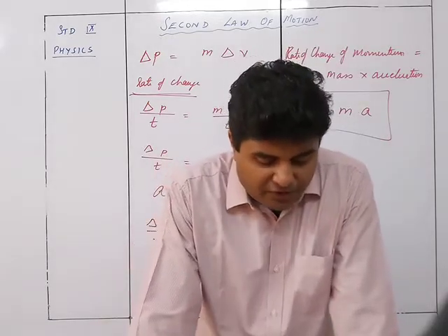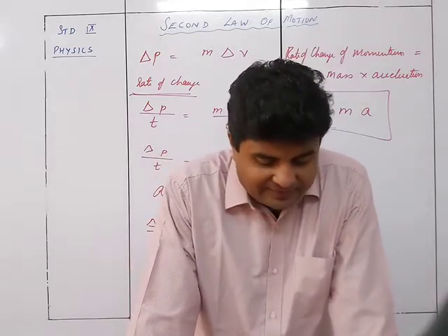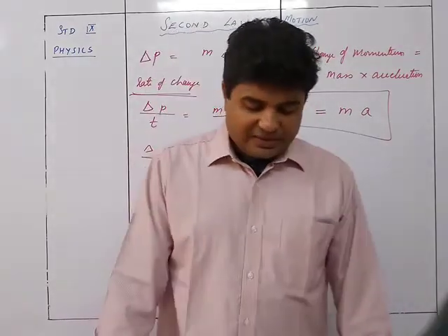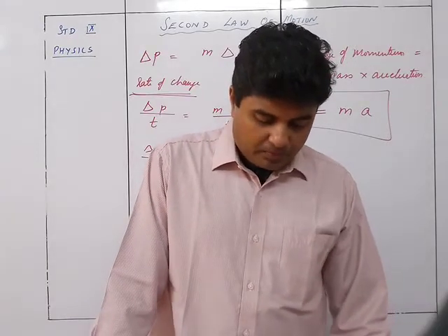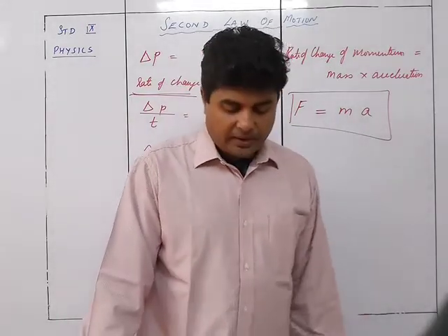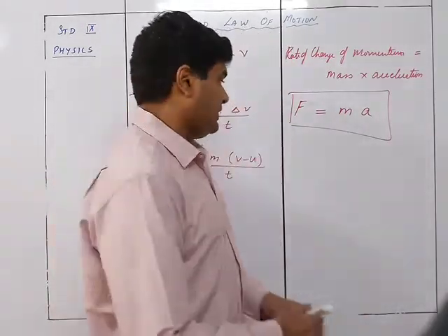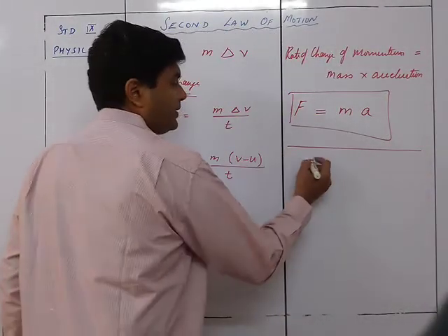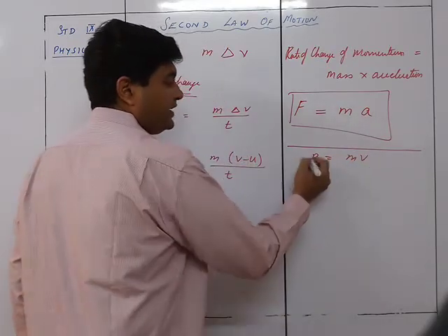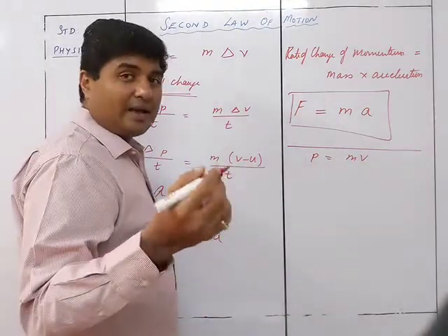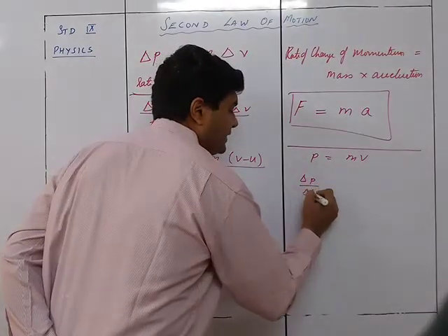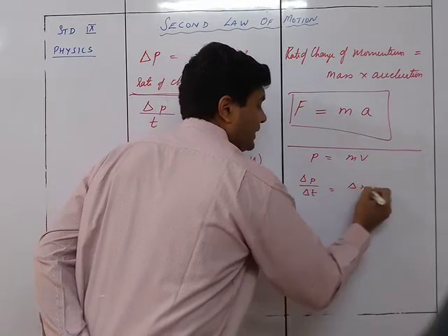Alternatively, for a body of mass m moving with a velocity v, its linear momentum is p equal to m into v. In a time delta t, if its linear momentum changes by delta p by applying a force on it, then the rate of change of linear momentum will be delta p upon delta t. We know that p is equal to m into v, so delta p upon delta t is equal to delta mv upon delta t.